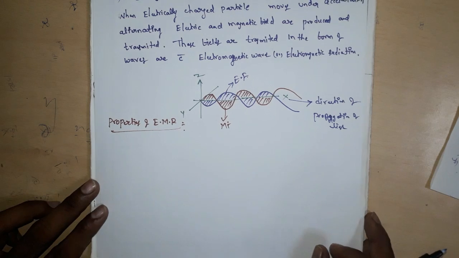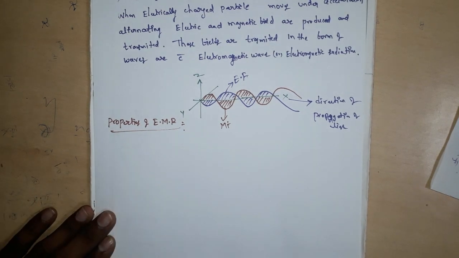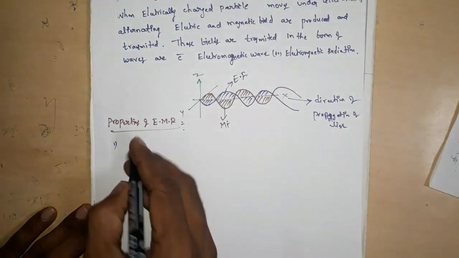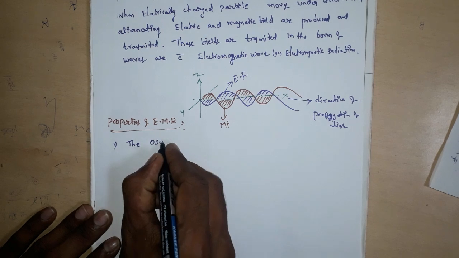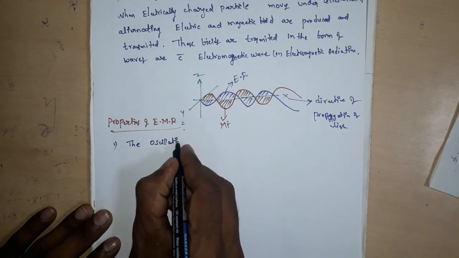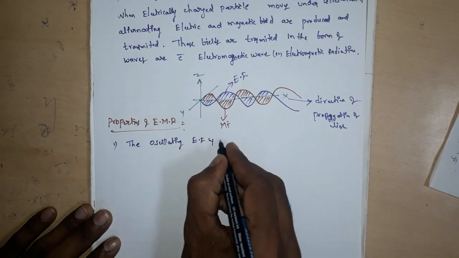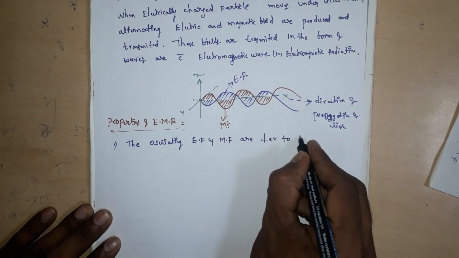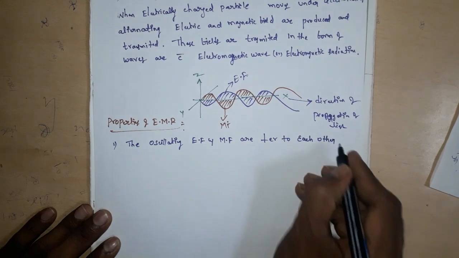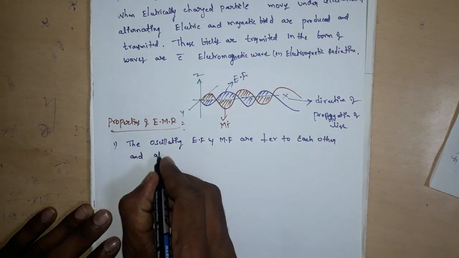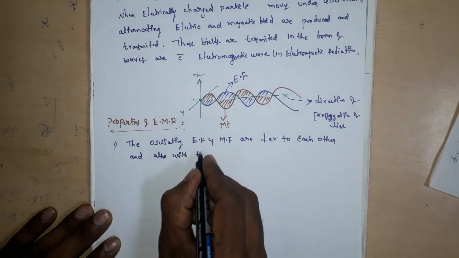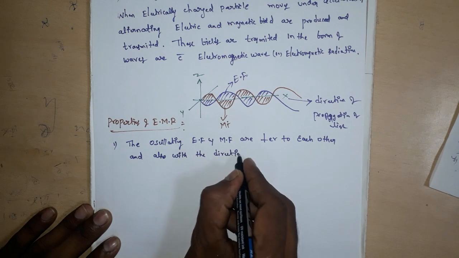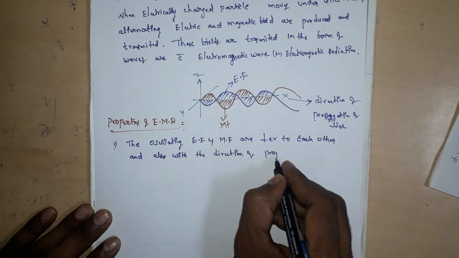Next, let us discuss the properties of electromagnetic radiation or electromagnetic waves. First, the oscillating electric field and magnetic field are perpendicular to each other and also to the direction of propagation of light.